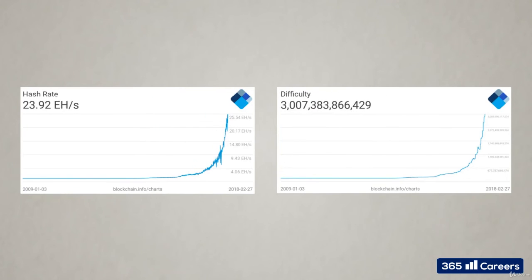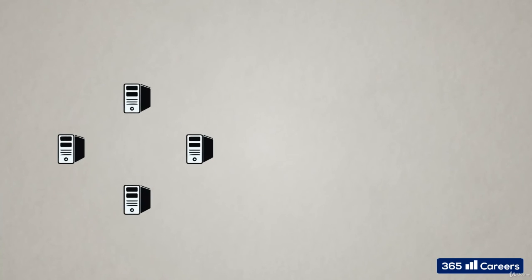Of course, the more mining nodes there are, and the more powerful the chips being deployed are, the higher the degree of mining difficulty over time. Here's a useful visualization that shows us how the hash rate and difficulty have evolved hand in hand since the launch of Bitcoin. All right, excellent.